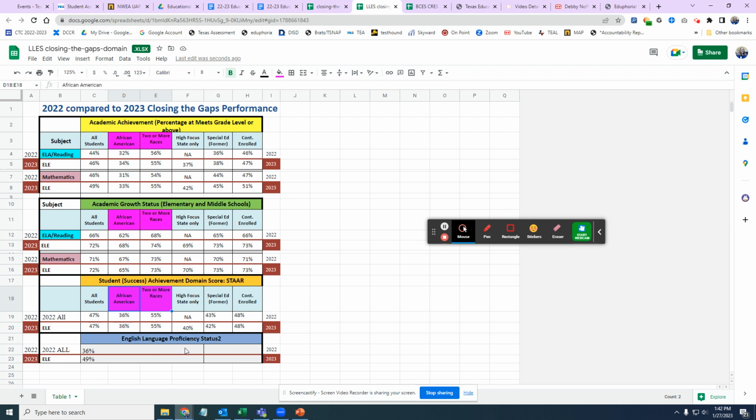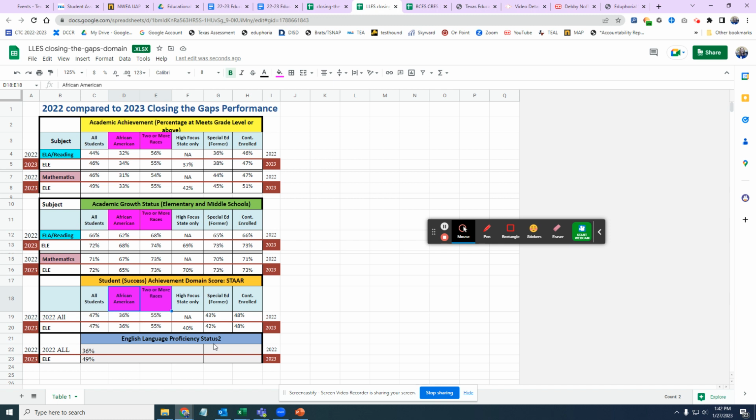And this is our English language proficiency, and this is where the students take TELPAS. Now this year for TELPAS, remember, we're only looking at 3 out of the 4 domains. When we look at those 3 out of the 4 domains, we are looking at reading, speaking, and listening.